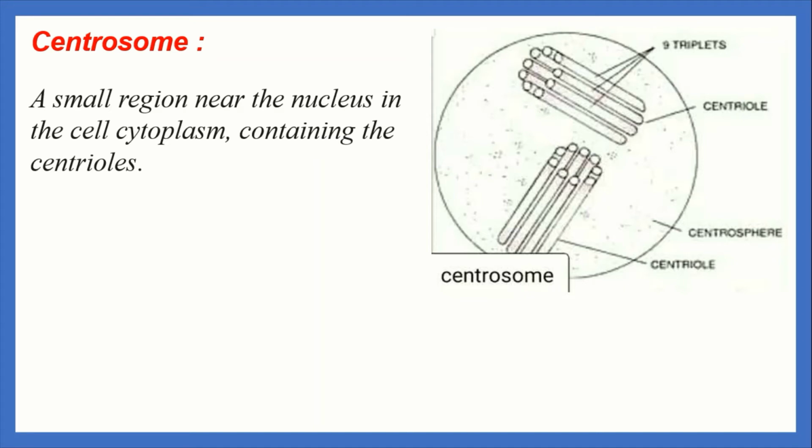A small region near the nucleus in the cell cytoplasm contains the centrosome, and the liquid part which is present all over the centrosome is called centrosphere, and two cylinder-like structures composed of 9 triplet microtubules. This cylinder-like structure is called centriole, and all together are called centrosome. Centrosome helps in cell division in animal cells.